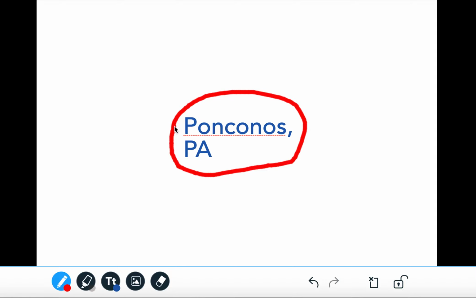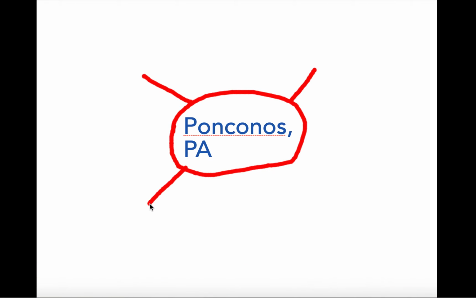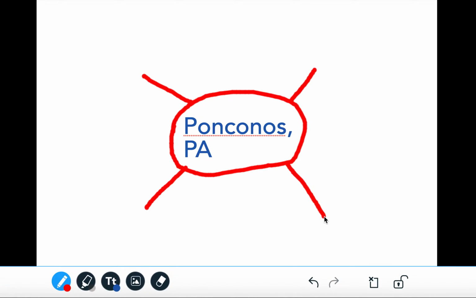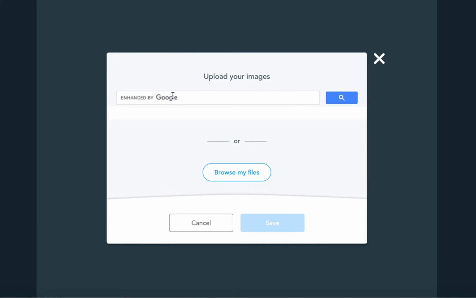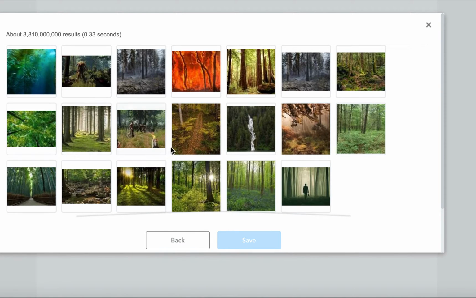So what are some things that I'm going to want to include? Now we're going to branch out from here and identify different things that we want to mention in our map that we feel are super important, and other materials that we might be able to gather to get ourselves organized. So what are things that I want to talk about in the Poconos? One thing that I really love about the Poconos is being in nature, in the forest. So I'm going to use the image search to look for a picture of a forest, and I'm seeing a lot of really beautiful things.